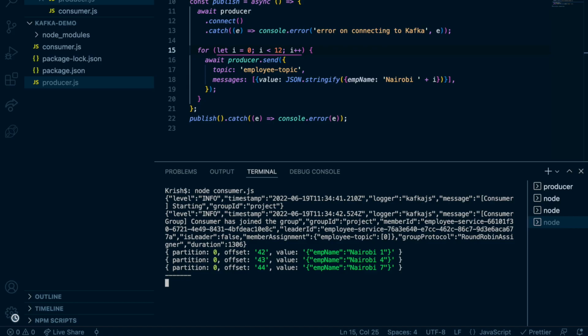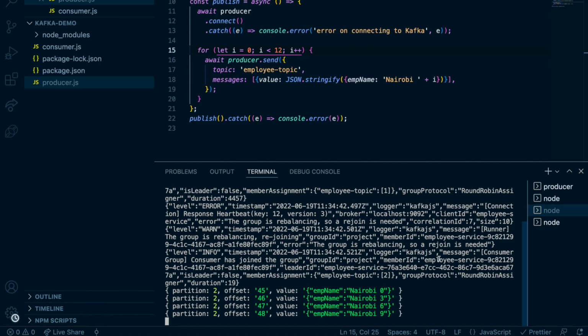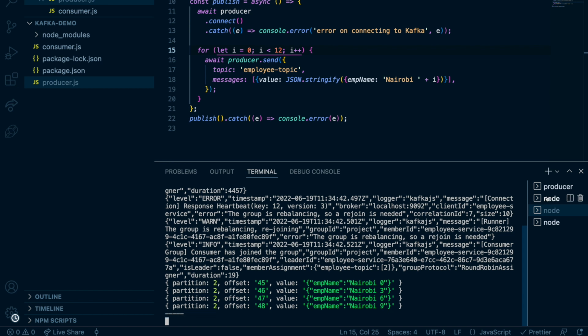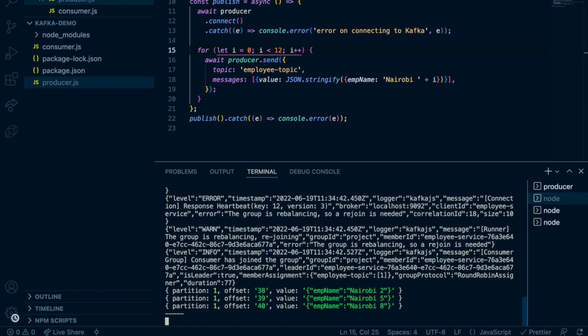So now I'm going to set these messages to 12. I'm going to publish 12 messages. To see the difference, I'm going to draw a line here. Okay, cool. So now see what happened. I'm going to produce this.